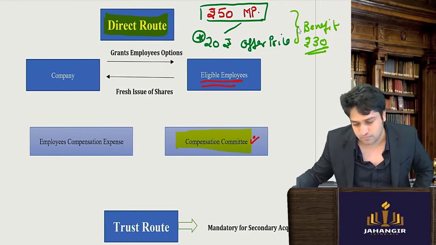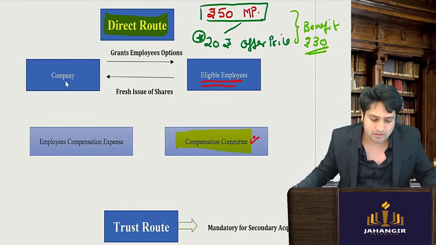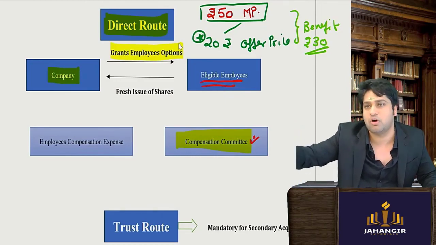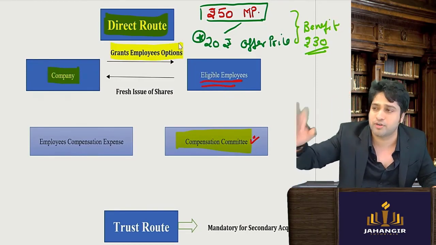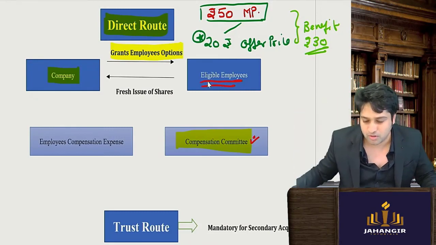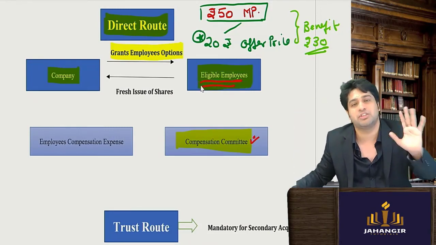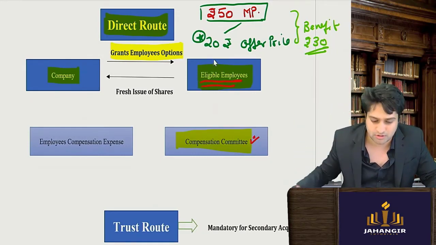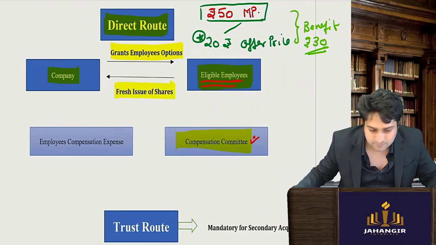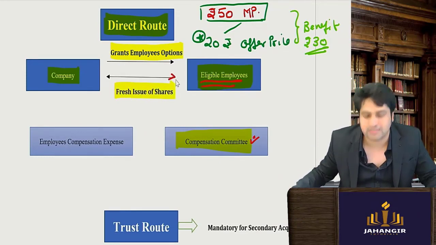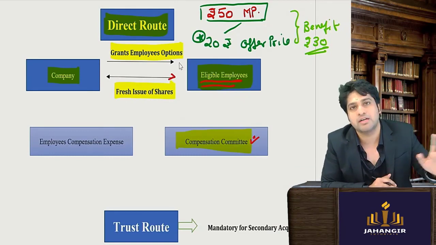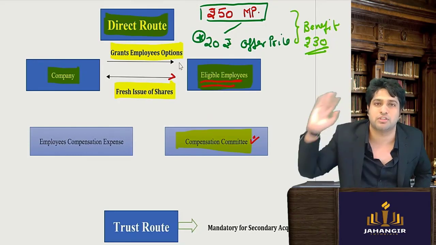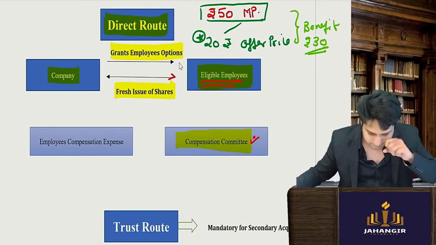Great. So certain lock-in periods, etc. will be there. Now the company grants these options. If you want to pay 20 rupees and subscribe, we are giving you the offer. You can take the offer. We are granting it to you. Fulfill the terms and conditions. Once you fulfill them, the company will issue fresh shares to the employee and the employee will pay the balance amount. Till here it is clear. Very simple, give and take. You work for the company for 1 year, we will give you the shares at a discounted price. So that's the point.